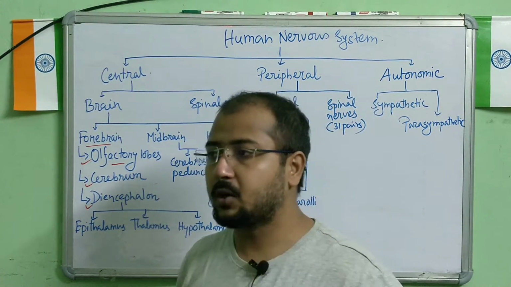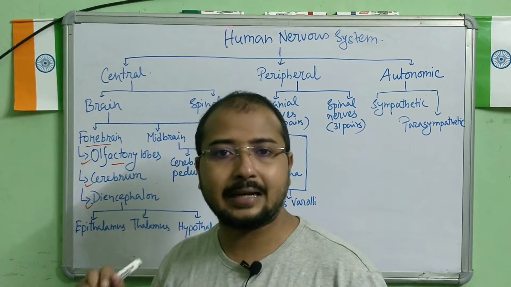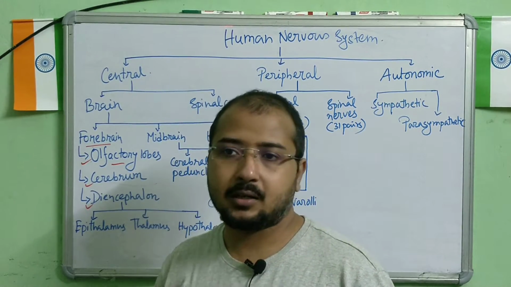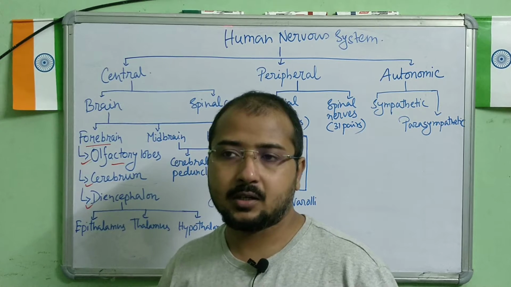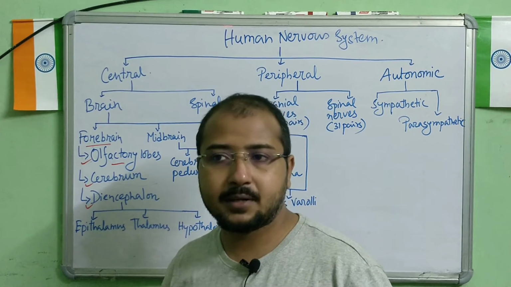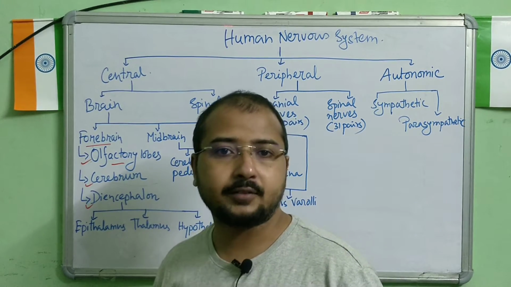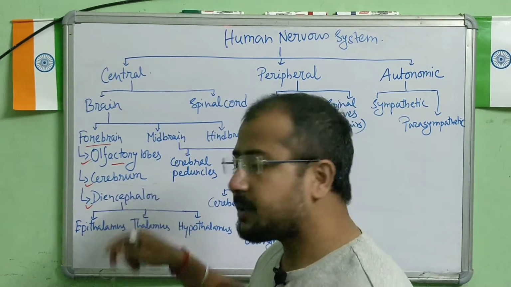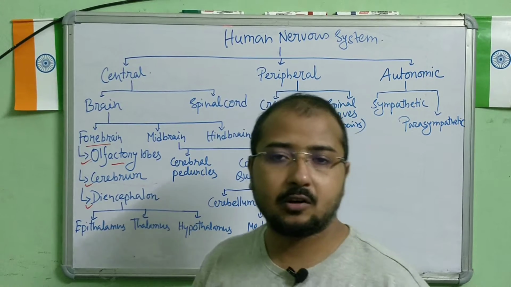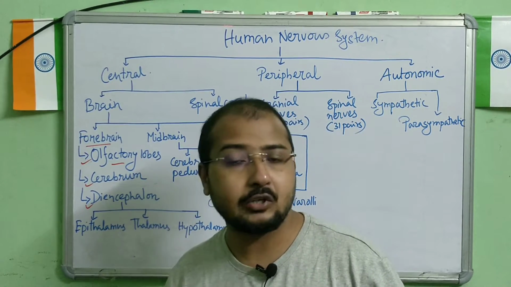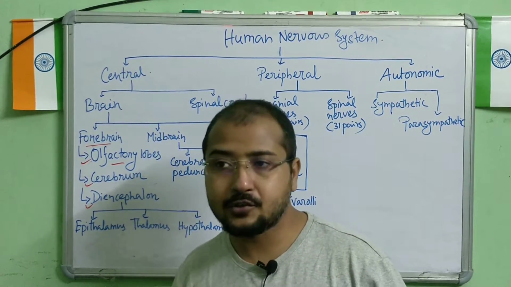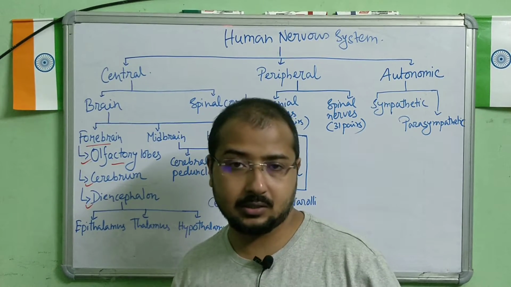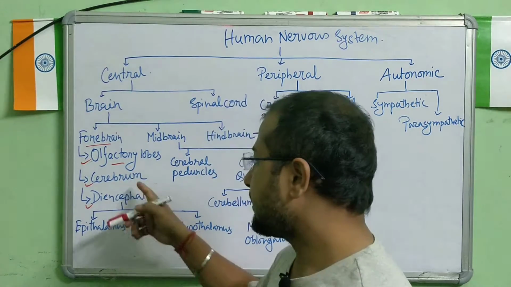If you look at the outer part of cerebrum, it is the grey matter, inside it is the white matter. Grey matter is nothing but the accumulation of the cyton, whereas the white matter is the accumulation of a group of axons. Cerebrum is mainly responsible for our intelligence, our memory, our analysis power, our reasoning, our aptitude. All these important functions are done by the cerebrum.